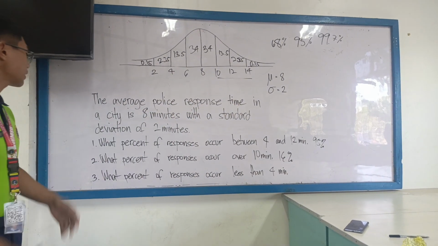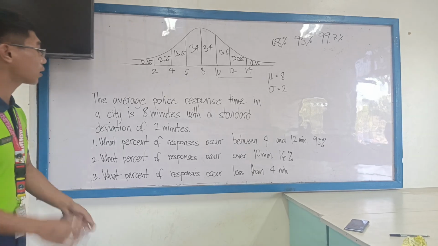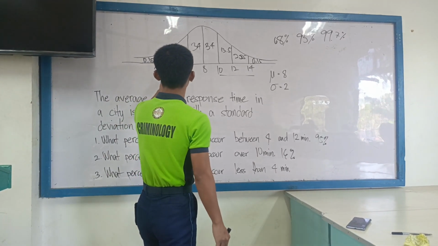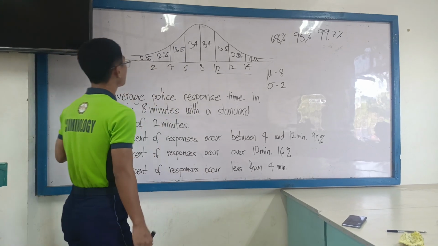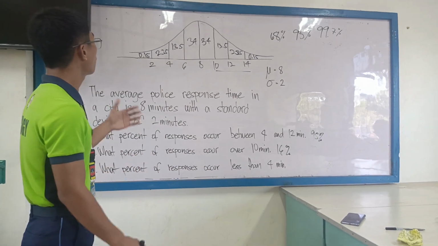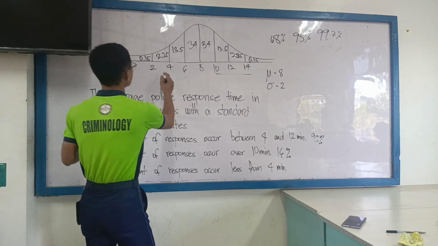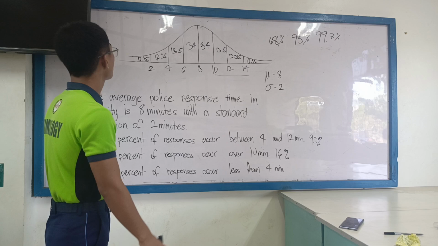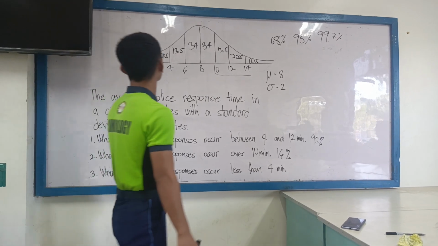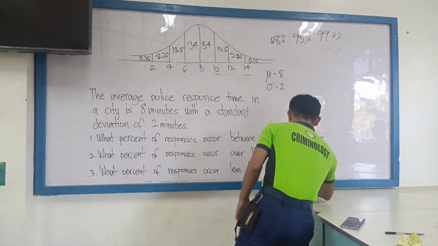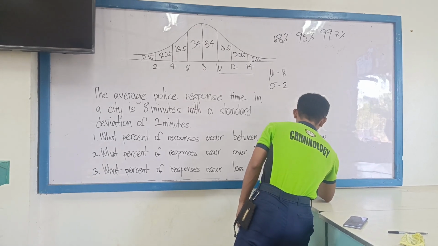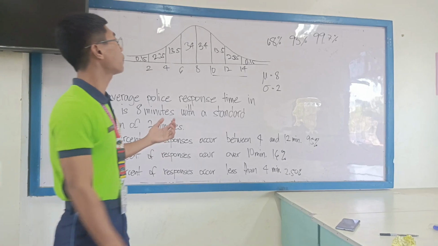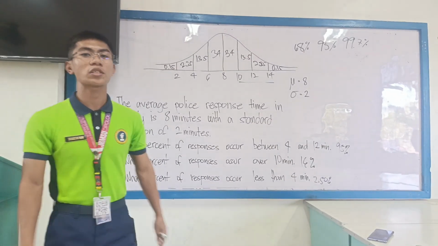The last question is: what percent of responses occur in less than 4 minutes? So let's identify the minutes here, which is 4. It says less than, so we move to the left. Let's add the 2.35 and 0.15, which is 2.50%. And that's all. And that's how you apply the empirical rule in solving criminology-related problems.